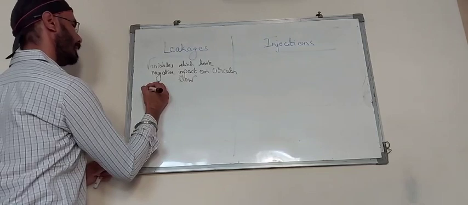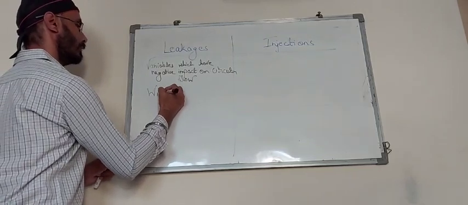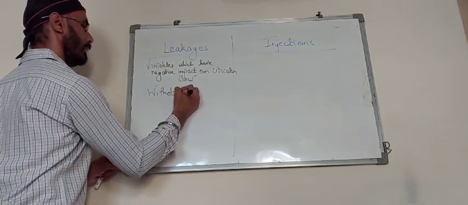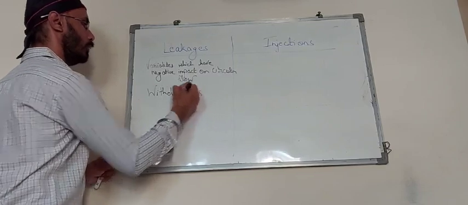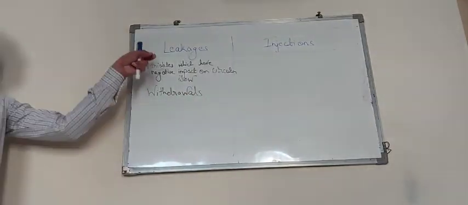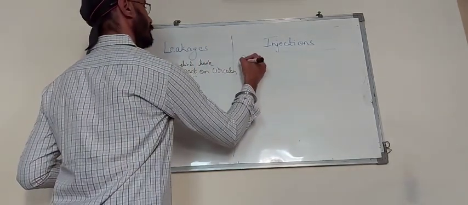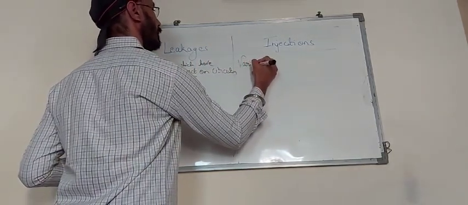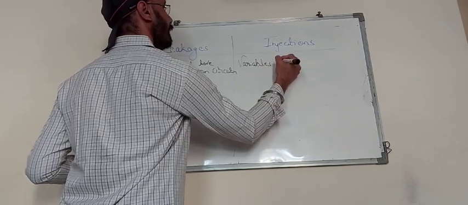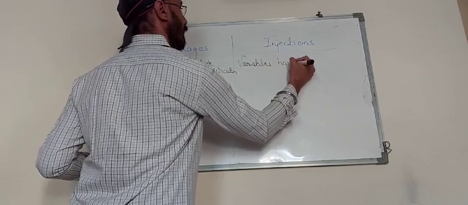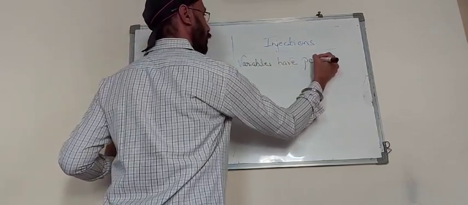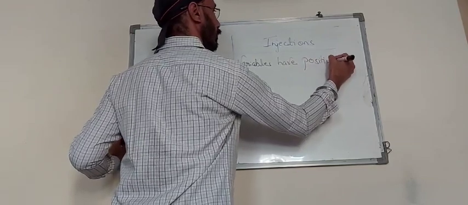So as they are the withdrawals from the national income or from the circular flows, they have a negative impact on the circular flow. Whereas these variables, injections, because they are injected in the economy, have a positive impact on the circular flow.